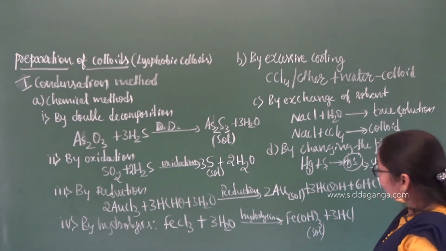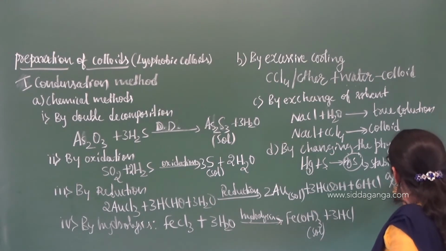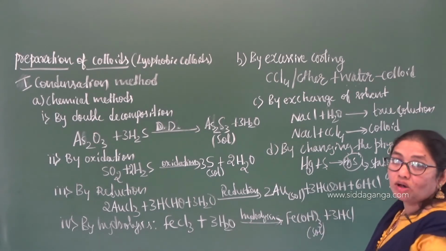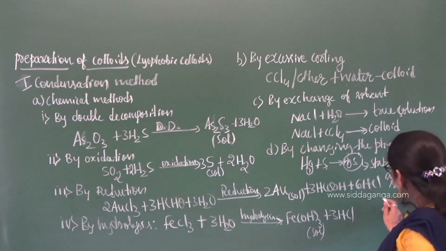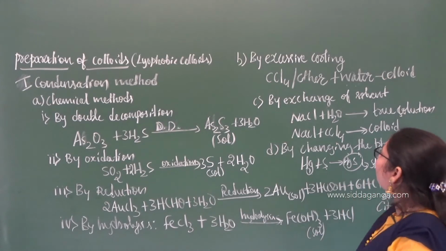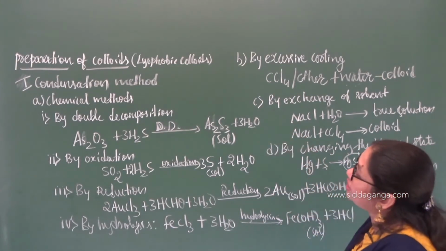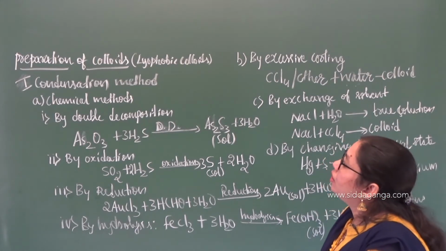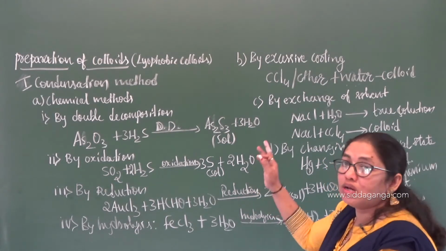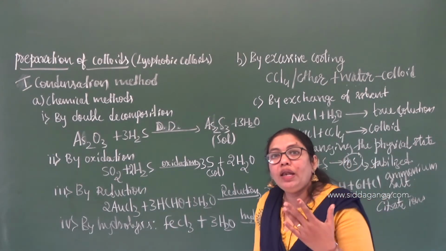So those stabilizing agents are usually what? Ammonium salts. What are the stabilizing agents you are going to add for this one? Ammonium salts, or you can add citrate ions in order to stabilize the sols which are formed by the change in the physical states. So these are all the different methods where we can see that the condensation process is useful in the preparation of what?